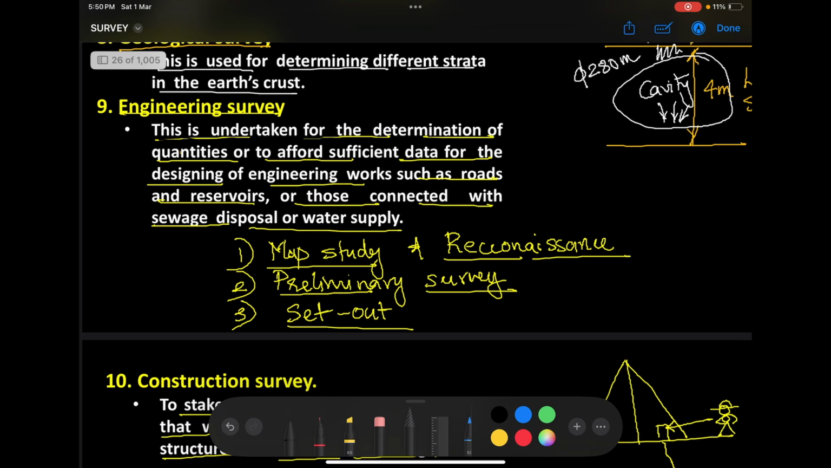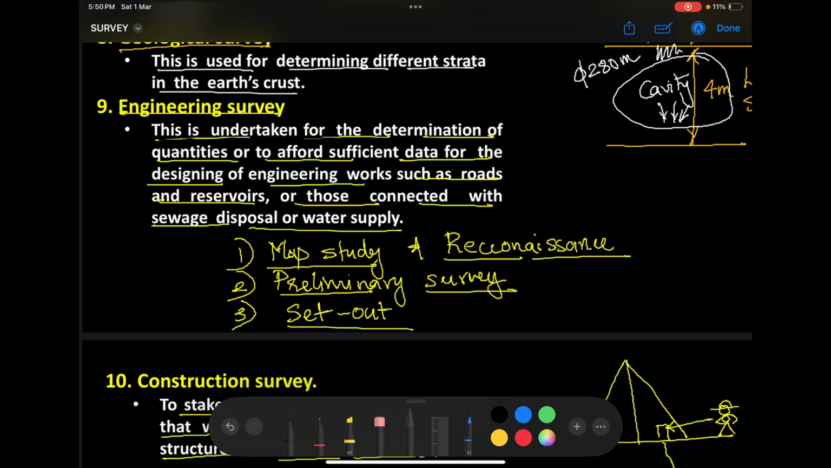What are these 3 different steps? Let us look at them one by one. The first step in engineering survey is known as reconnaissance, or I'll write it like this: map study and reconnaissance. The first step is map study, studying the particular area in the map, followed by reconnaissance. What do you mean by reconnaissance? Reconnaissance means nothing but site visit. Before the actual survey happens, the surveyor is expected to go and visit the site. The site visit is what we call reconnaissance.